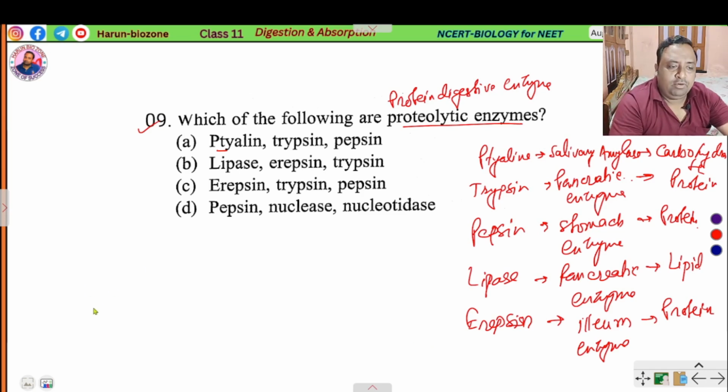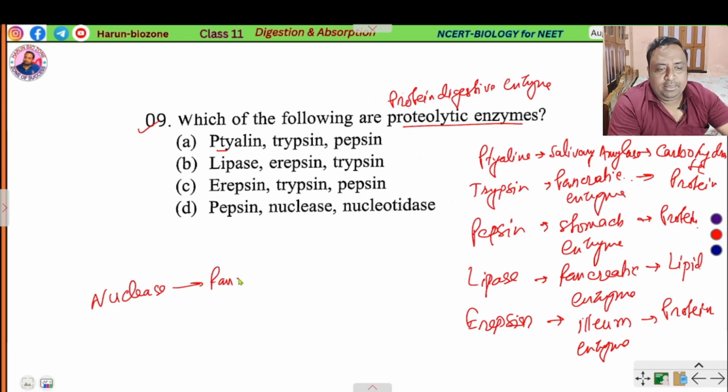Clear? And nuclease is a pancreatic enzyme that acts on nucleic acid.